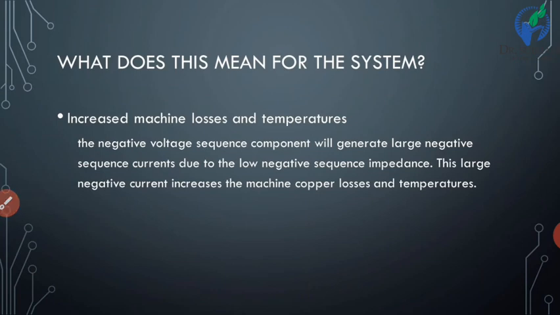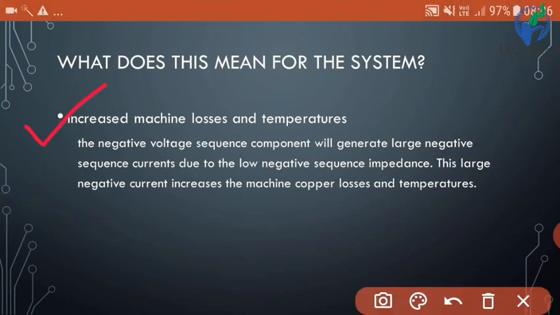What does this mean for the system? Increased machine losses and temperatures. The negative voltage sequence component will generate large negative sequence currents due to the low negative sequence impedance. This large negative current increases the machine copper losses and temperatures. Whenever the copper losses increase, we know that copper losses are I squared R losses, and due to this the temperatures also increase.